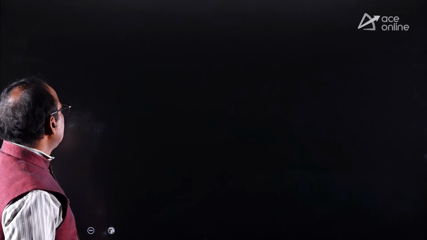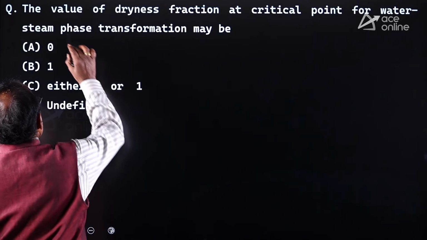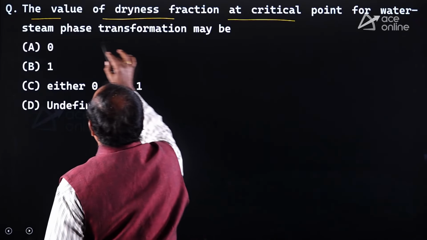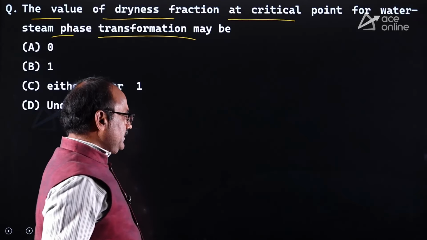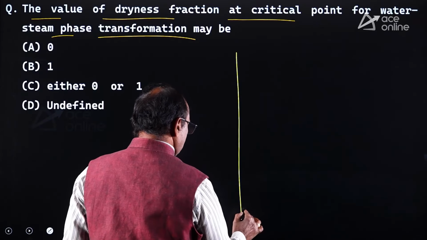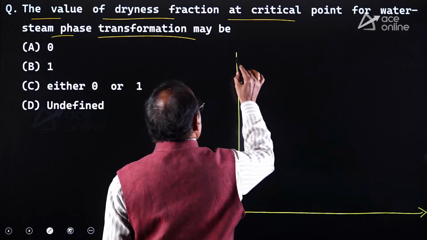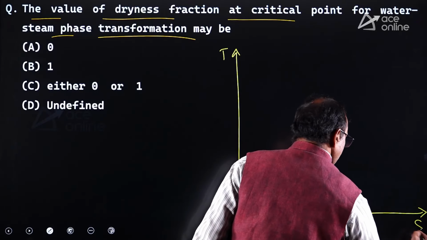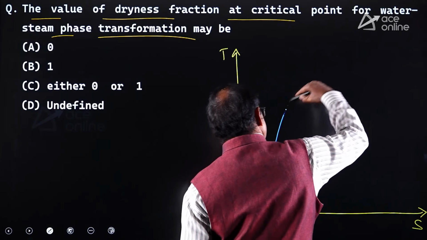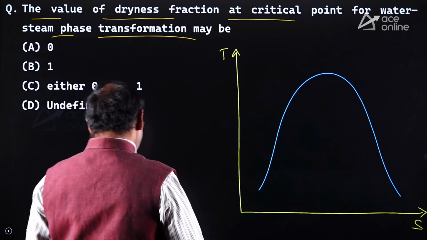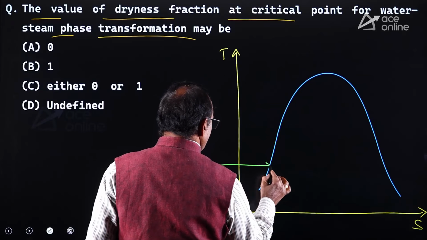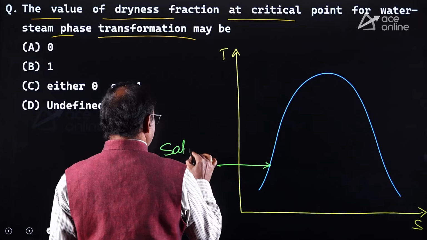Okay, now similarly, look at another question: the value of dryness fraction at the critical point for water-steam phase transformation may be. If you look at the TS diagram, temperature versus entropy diagram for a pure material, the saturation dome appears like this. That is how the saturation dome appears. This particular curve is called the saturated liquid curve.